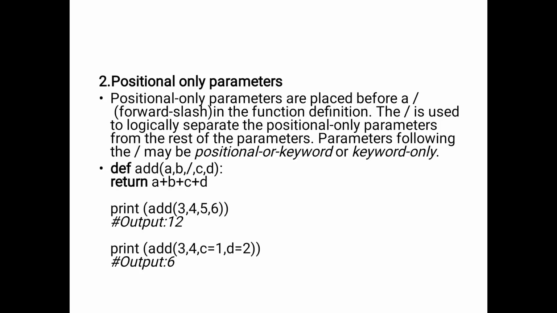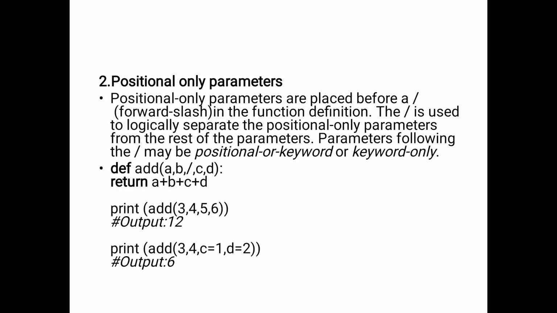Now, positional-or-keyword. Here the positional-only parameters are a comma b. Both a and b are the positional-only parameters, and then the positional-or-keyword parameters c comma d. When we use the asterisk symbol, then what follows is defined as keyword-only parameters.